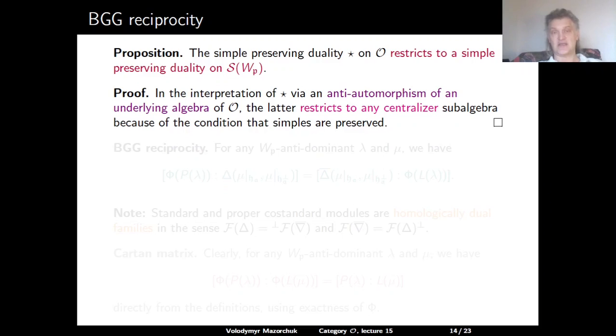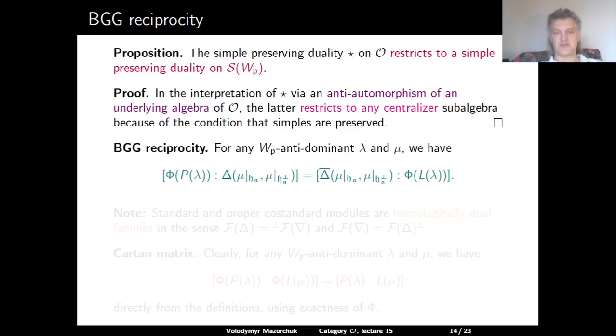So we can take this anti-automorphism and restrict it to any centralizer subalgebra. The restriction is well defined because the primitive idempotents are fixed. And this gives us an anti-automorphism on the centralizer subalgebra, which means exactly the existence of a simple preserving duality on the module category of this centralizer subalgebra.